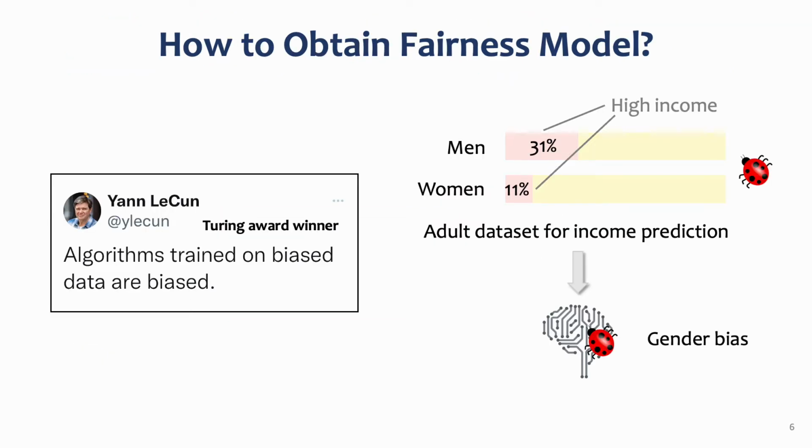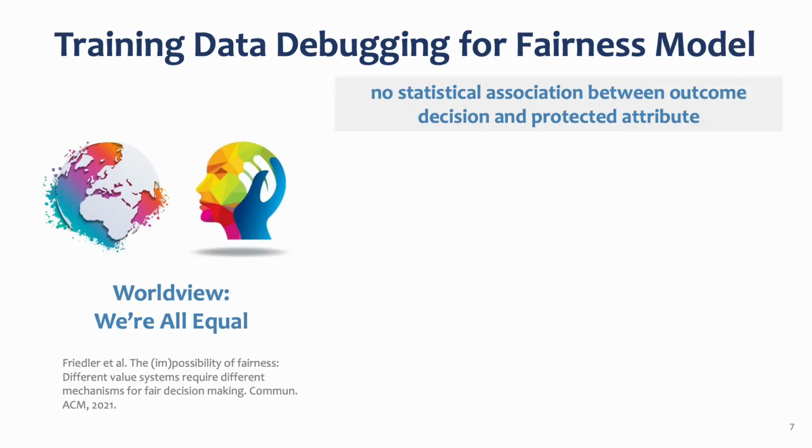As the Turing Award winner Yann LeCun said, algorithms trained on biased data are biased. That means training data bias is the root cause of machine learning software bias. For example, in the Adult dataset, which is commonly used for income prediction, 31% of men are labeled with high income and 11% of women, a difference of almost 3 times. Therefore, machine learning software developed on this dataset tends to favor men.